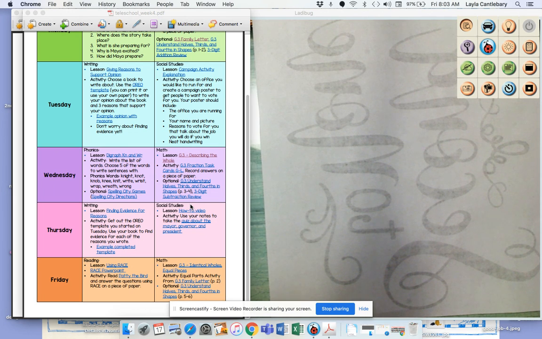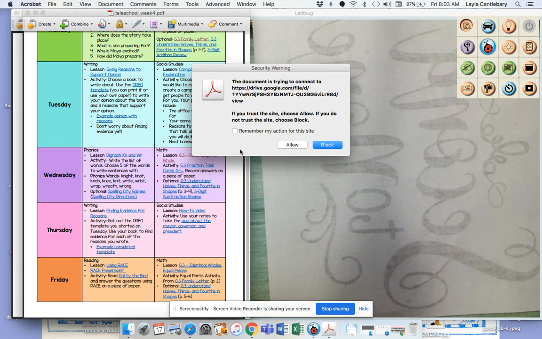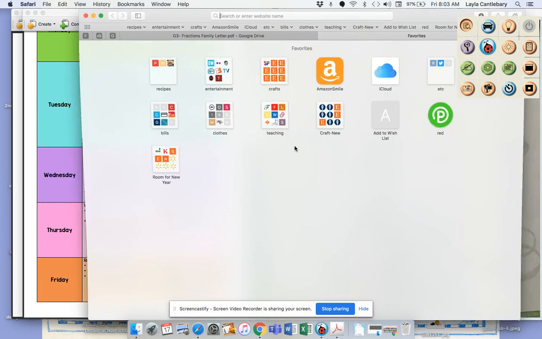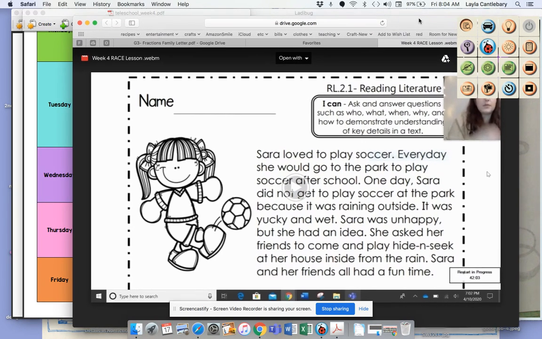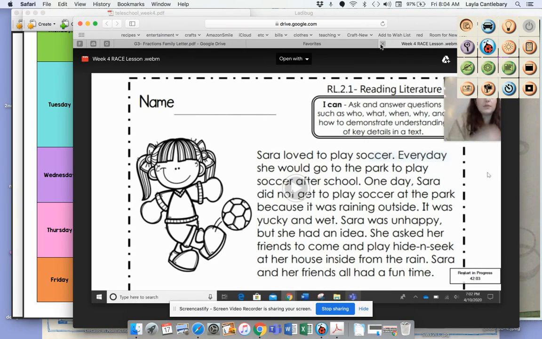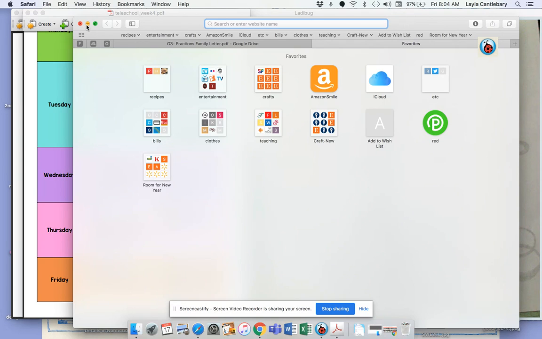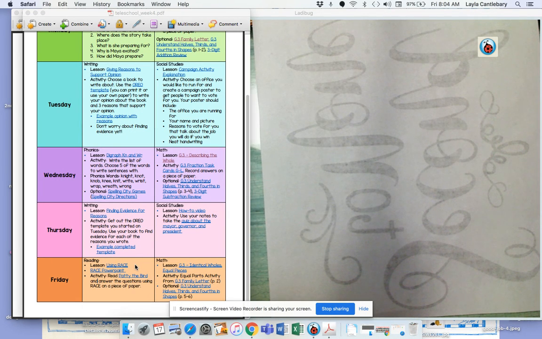I'm going to go over the work that you're going to do really quickly so you don't have any questions. I'm going to start with Awesome and Brilliant in reading, and you're going to click here. It says lesson using RACE. Again, this is for Awesome and Brilliant. You are going to do Miss Amato's lesson. You're going to watch it. Now, we've done RACE in school, but that's okay. You're going to get a good refresher. It's always nice to get a little bit of a reminder.